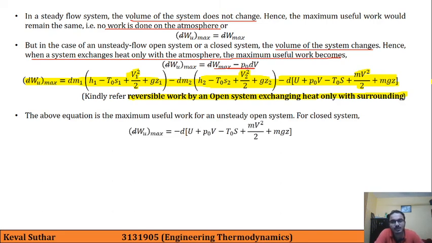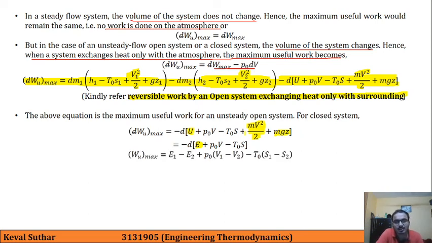For closed system, it can be written in this way, because if you see, for closed system the mass is not entering or leaving, so the first two big terms are not present, so only the third term is present, which is of negative sign. And it can also be written in this way, because here this u, mv square by 2 and mgz, these three terms are combined together in the total energy E.